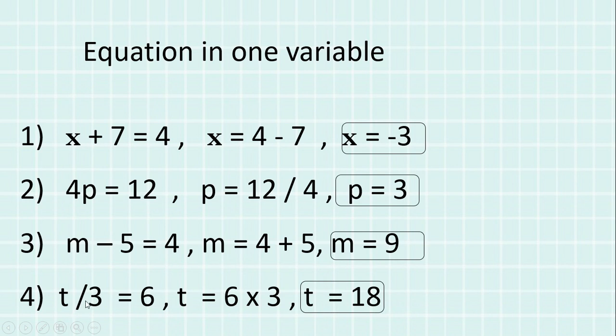Now in the fourth equation, you can see 3 is divided over here. So similarly, multiplication and division, you have to remember, when anything is multiplied on the left side, it will go and divide on the right side. And when anything is divided on the left side, it will go and multiply on the right side. Okay, so 3 is divided over here, so on the right side it will multiply. So T will be equal to 6 3s are 18.